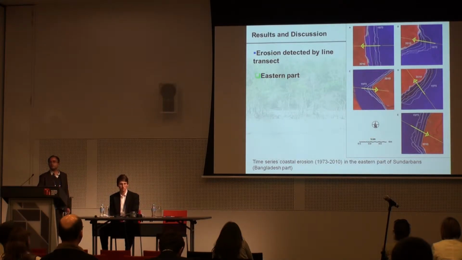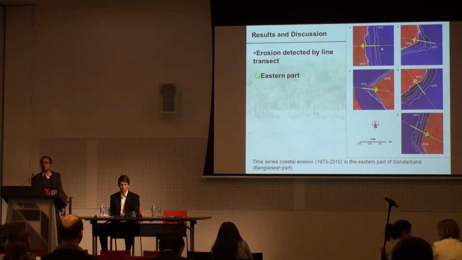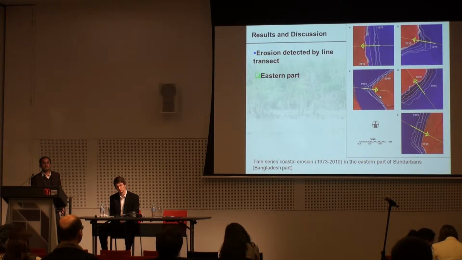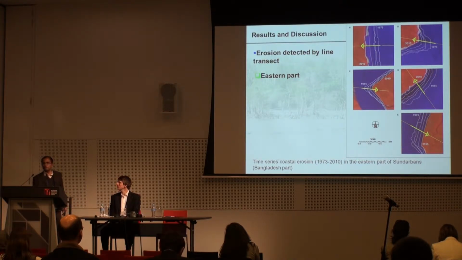So if we look at the erosion pattern and forest loss, how it is changing. It is located in the eastern part of the Bangladesh part of the Sundarbans. It started from 1973 up to 2010, so every decade, how it is moving and the trend. We also wanted to analyze the trend, whether it was a lower rate in the earlier time and faster in the recent time, or vice versa, to get the future understanding, the future scenario.